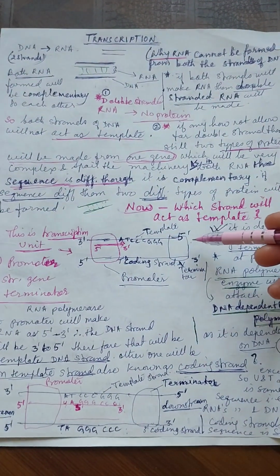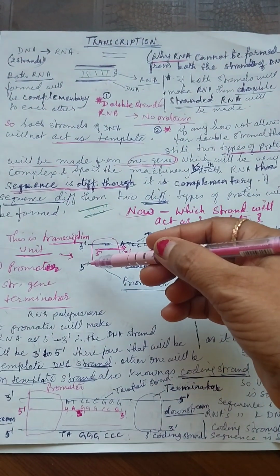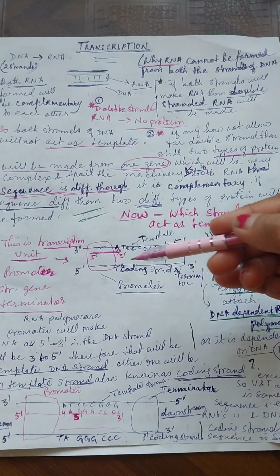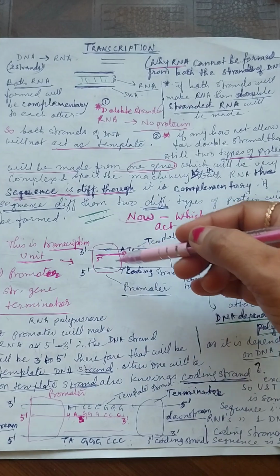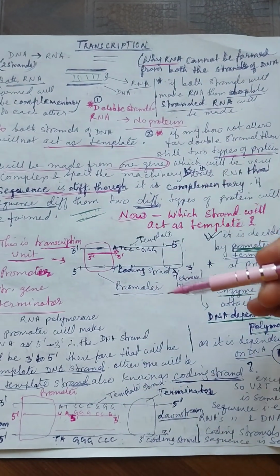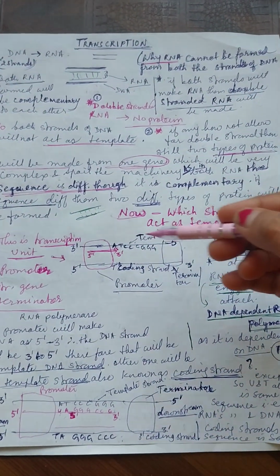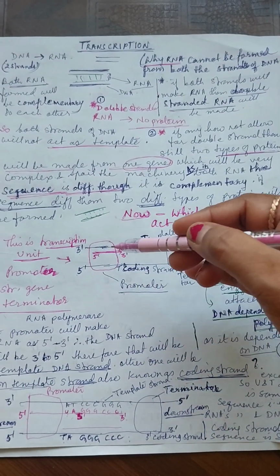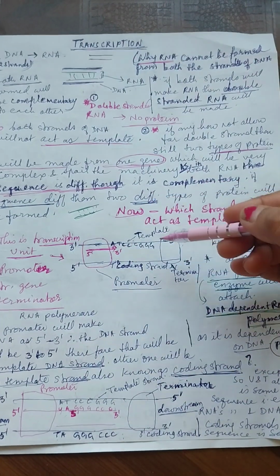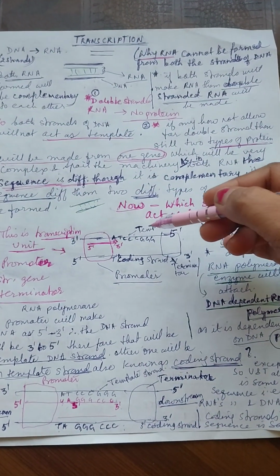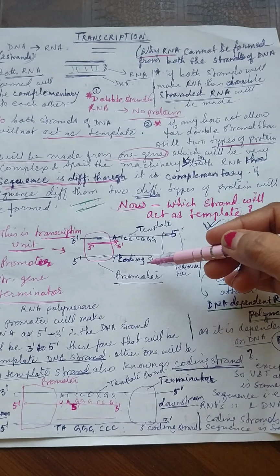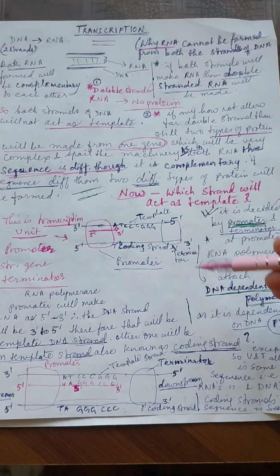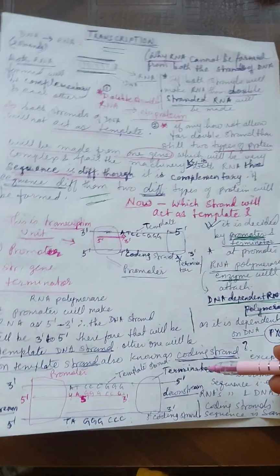So DNA, this is strand 3' to 5' and this strand 5' to 3'. So this promoter: at the promoter RNA polymerase will attach, and we know that in the polymerase reaction, the formation of the RNA strand will be from 5' to 3'. That means it will attach to the 3' to 5' strand of the DNA. That means this will be the template strand and this one will be the non-template strand. Now this non-template strand is also known as coding strand.